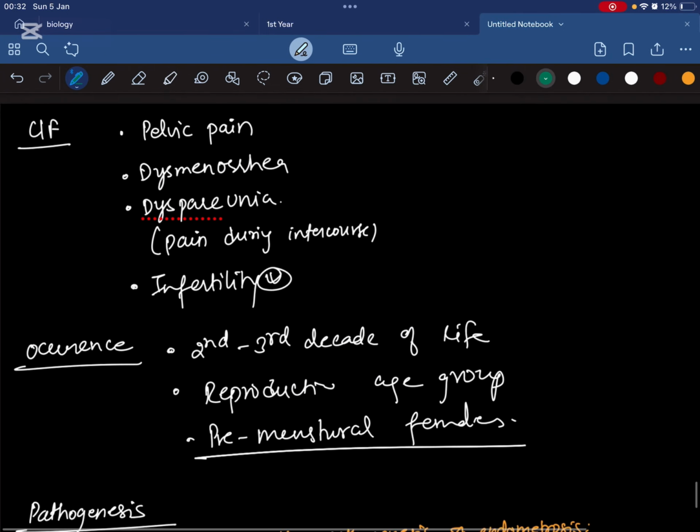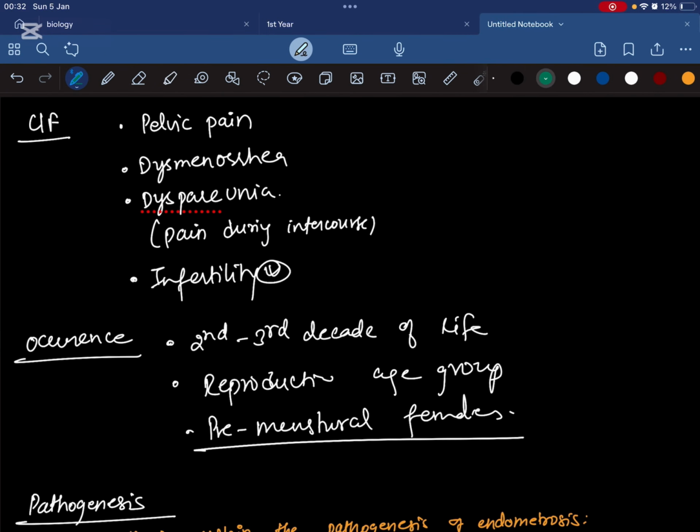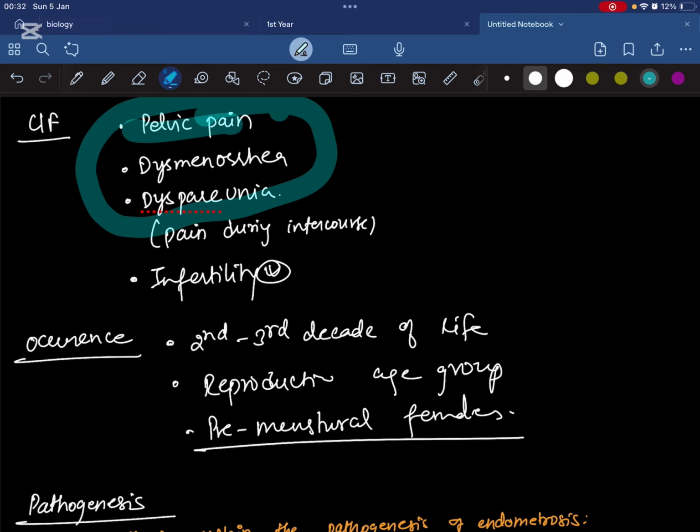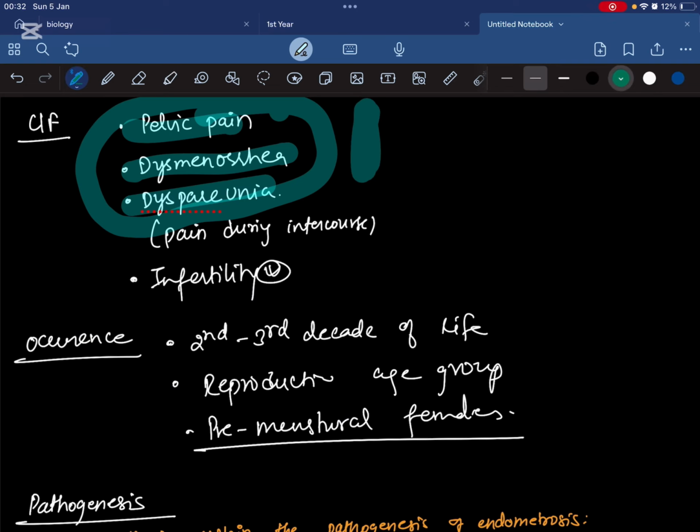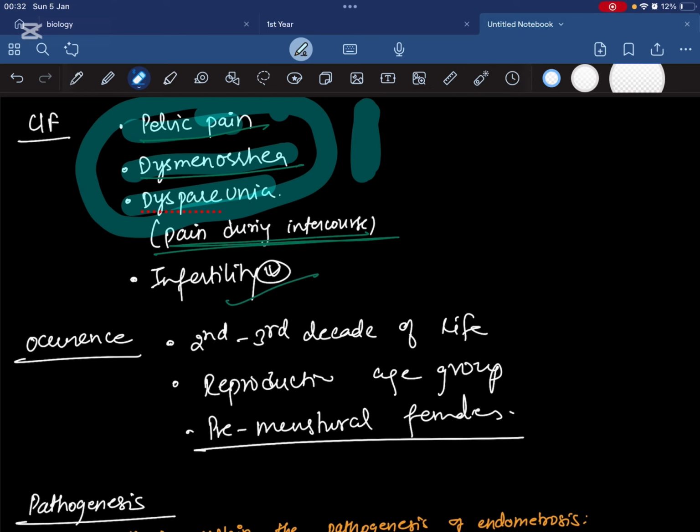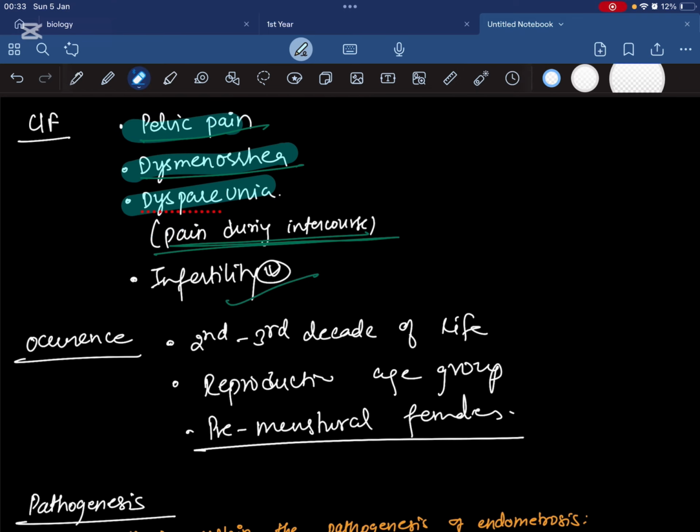Okay, now we are talking about the clinical feature. How does a patient with endometriosis present? There is a classical triad of pelvic pain, dysmenorrhea, and dyspareunia. This is the classical triad seen in the patient. Dyspareunia means pain during intercourse, and even infertility is seen in a lot of women.